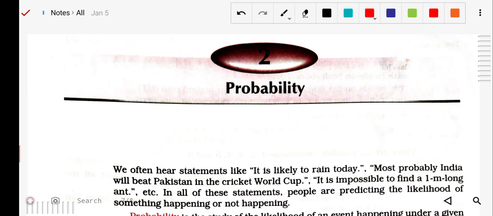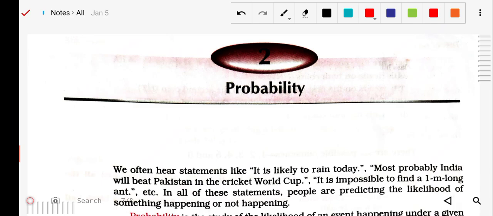So, today we will see the new chapter which is probability. So, first of all, what is probability? Probability is the study of likelihood of an event happening under a given set of conditions. Some conditions will be given, meaning what are the possible outcomes or possibilities, like certain, uncertain.